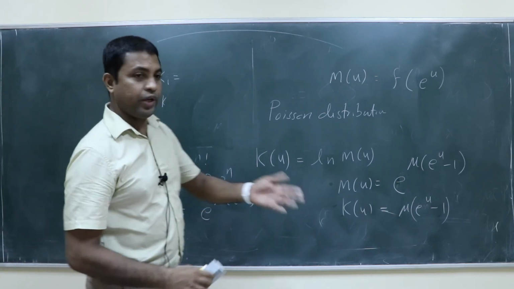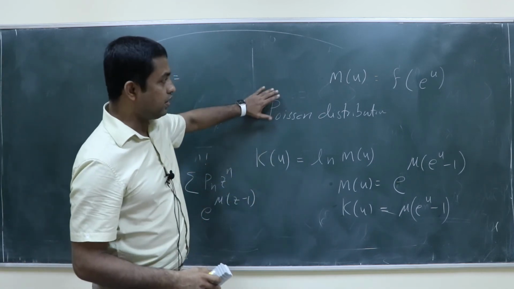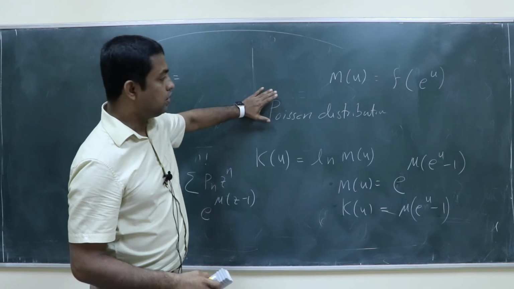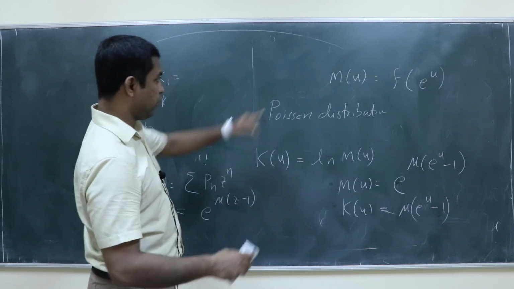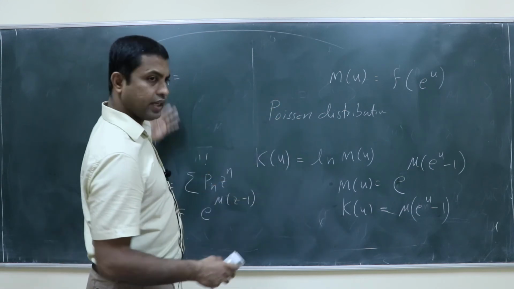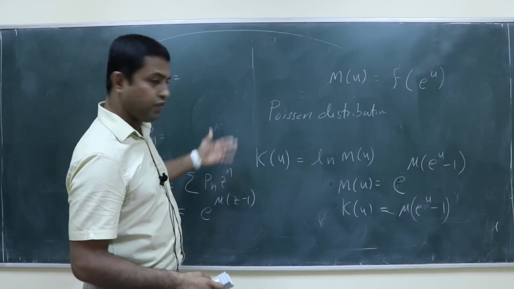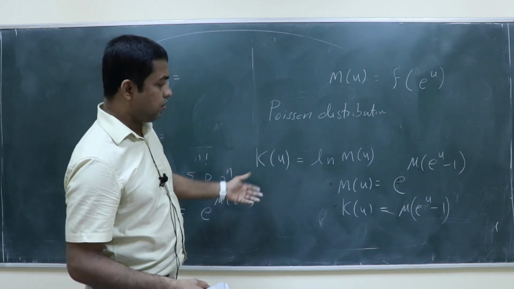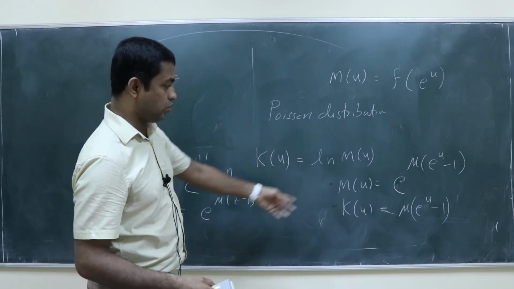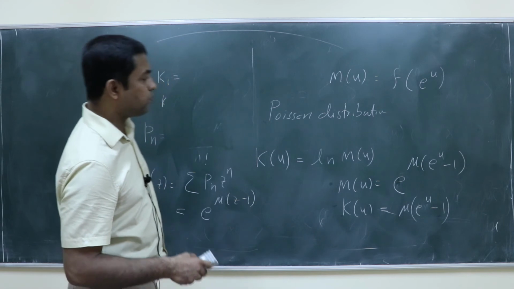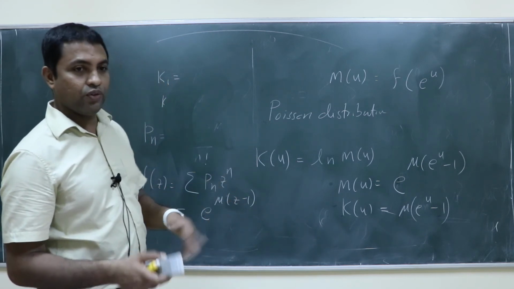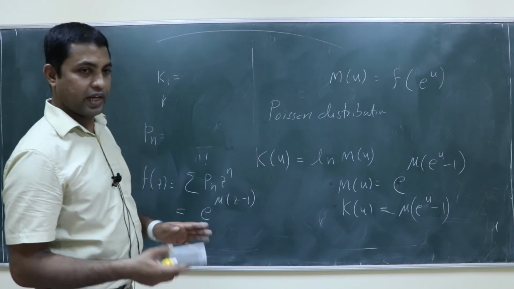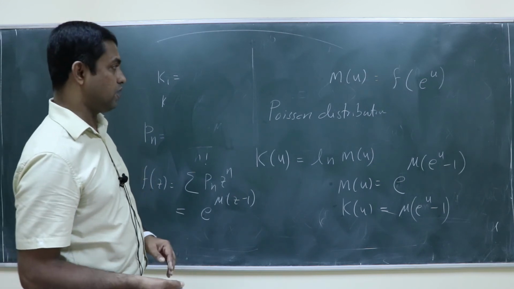So now I give you an exercise because we had done it for Poisson distribution. We found M of u and K of u, and kappa 1, kappa 2, kappa 3 and all. Even the moments m1, m2, m3 we can find using M of u. Now, because I am not giving another problem sheet, I am giving you the question here itself in the class.